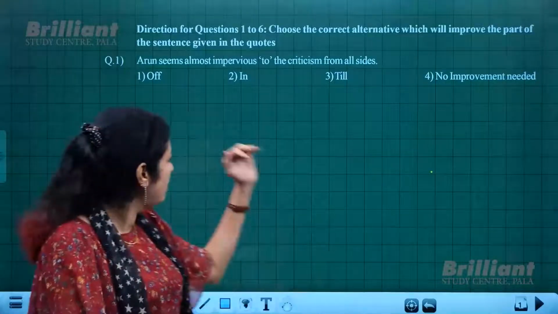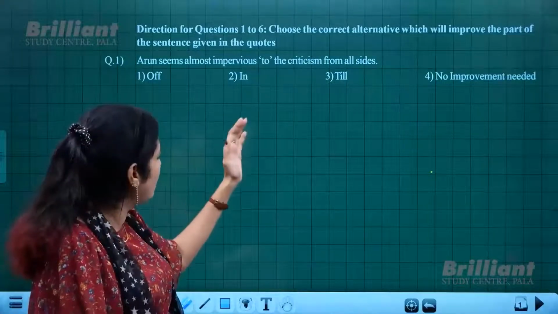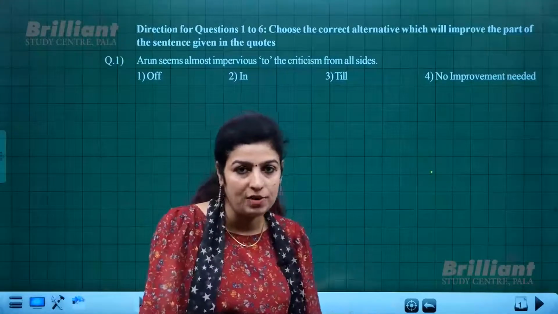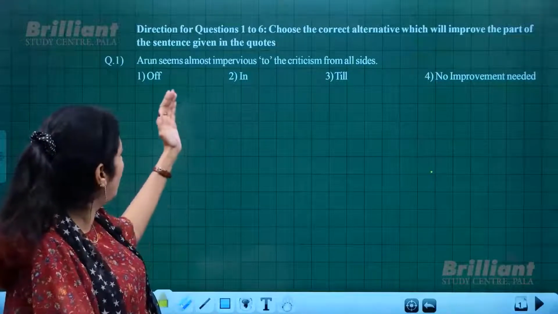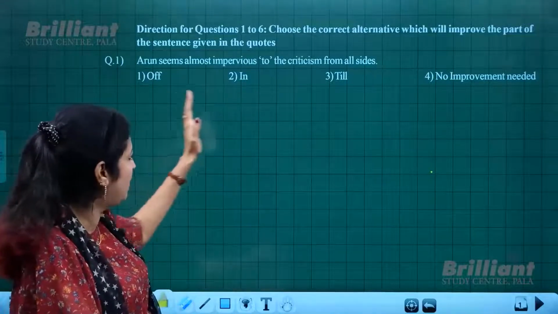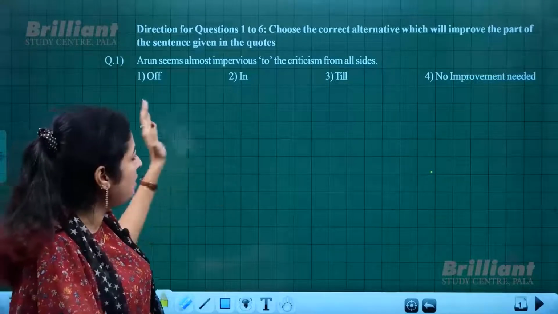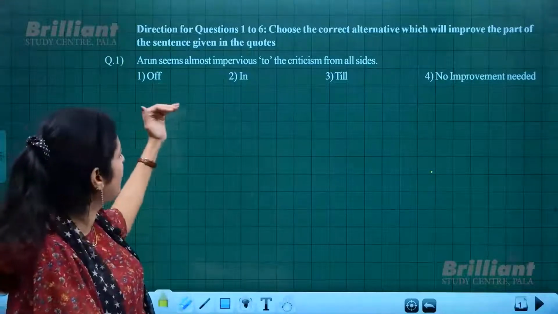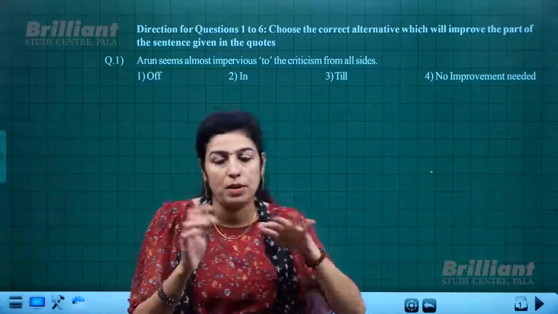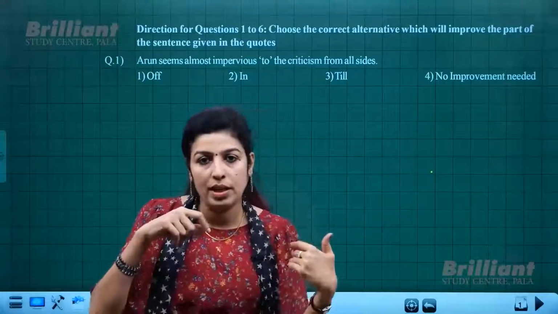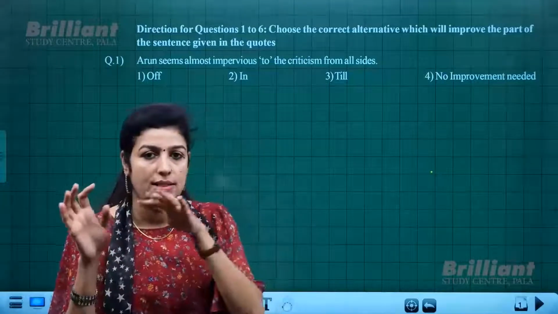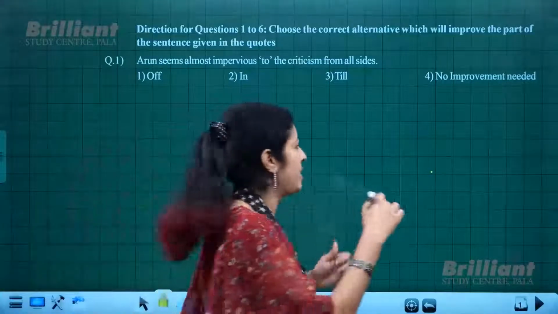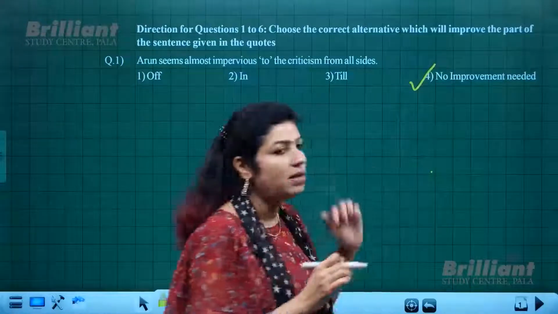Okay, so here since it is Arun seems almost impervious, meaning least bothered or not concerned about, there is no such preposition which is needed to substitute "to". That means no improvement is needed, it is already correct. When you read the sentence, Arun seems almost impervious, with the word impervious it is "to". So the answer to this question is no improvement required.